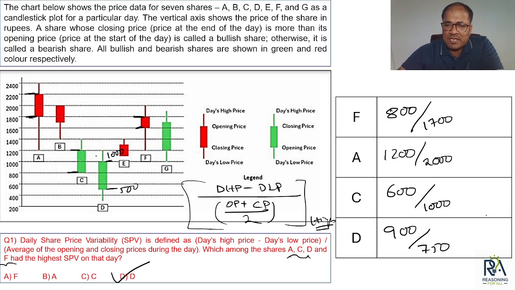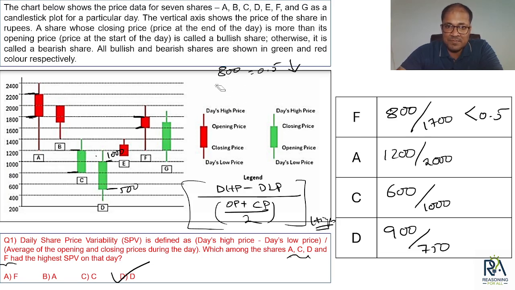Is it less than 0.5 or greater than 0.5? Now if you observe, 800 upon 1600 is equal to 0.5. Yes or no? Now what happens if the denominator increases? Are you getting your point? If the denominator increases, the value of the fraction decreases. So here the actual denominator that I have is 1700. That means the denominator has increased, so the value of the fraction will be less than 0.5.